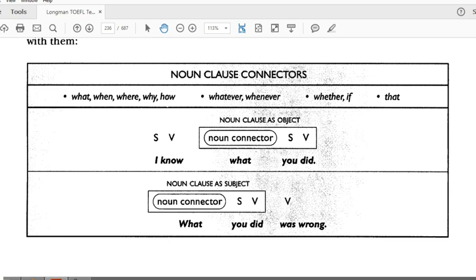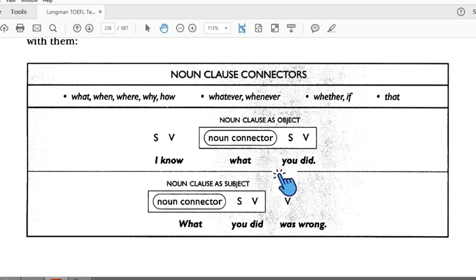If the noun clause is the subject, this one. "I" is a subject, "know" is a verb. What is the connector? "You" is the subject, "did" is the verb. But in this one, "I know" is subject and verb, and this one is the object.